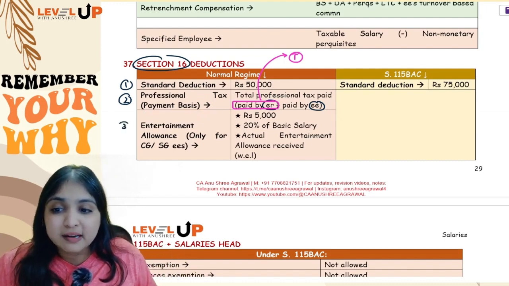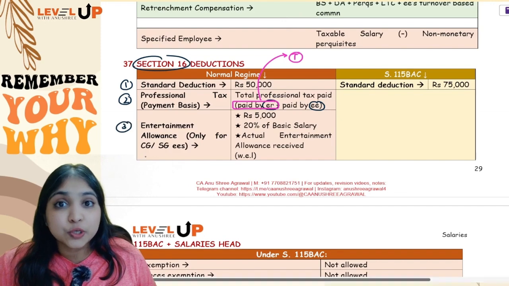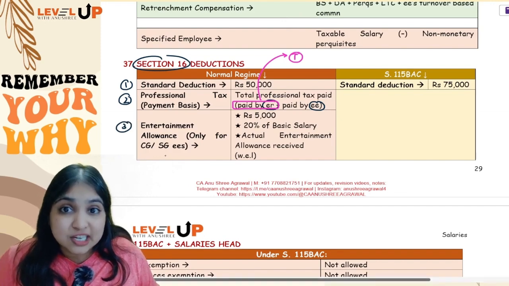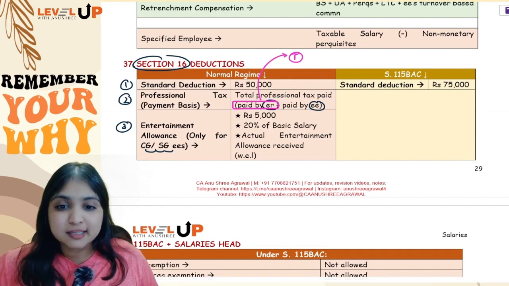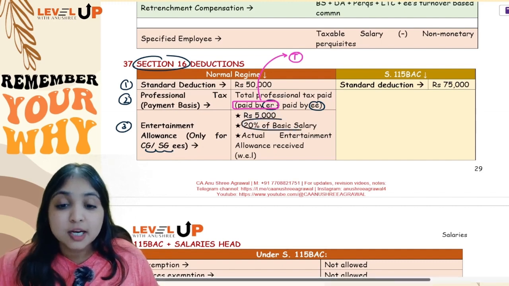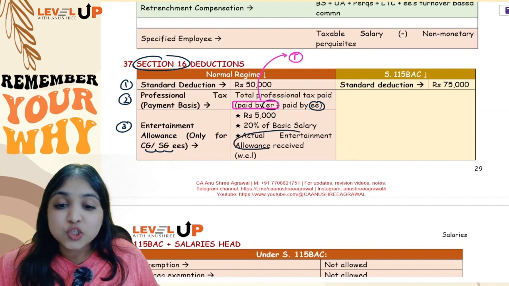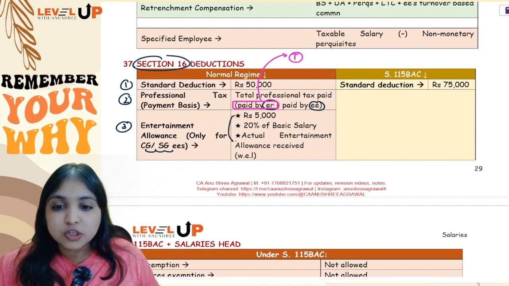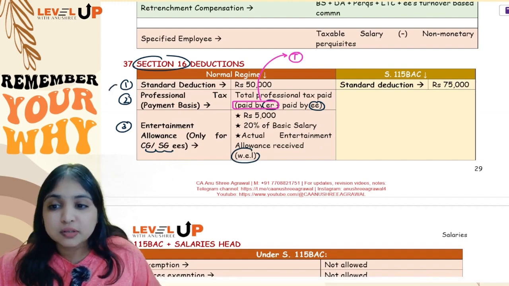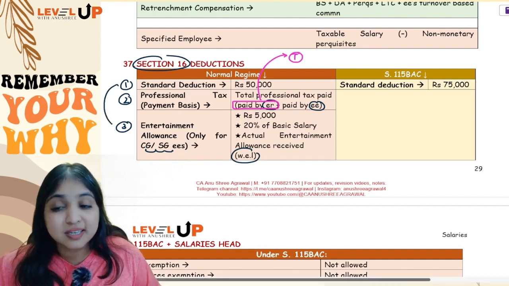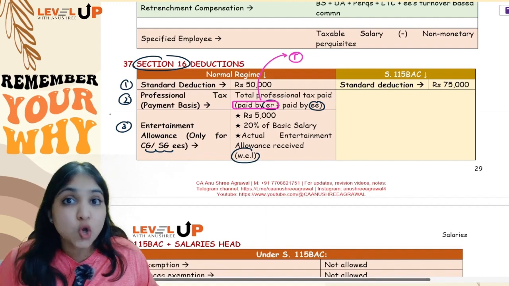And number 3, entertainment allowance. This I have already told you. Entertainment allowance, you will get section 16 deduction only if the employee is a central government or state government employee. 3 things you will calculate: 5,000 rupees, 20% of basic salary, and actual entertainment allowance received. Out of these 3, whichever is the least will be your section 16 deduction. So 3 section 16 deductions you will get under the normal regime.